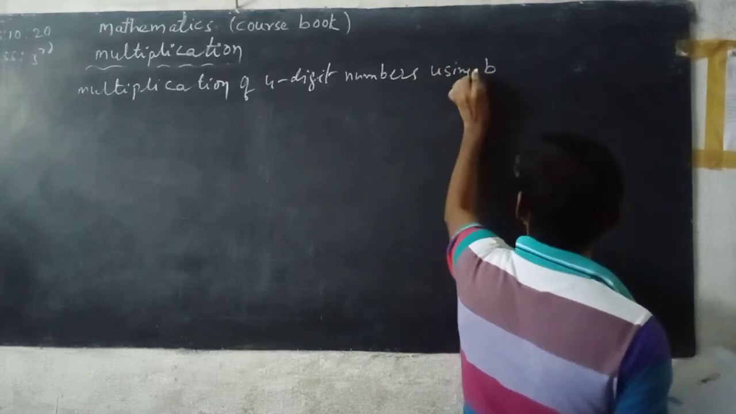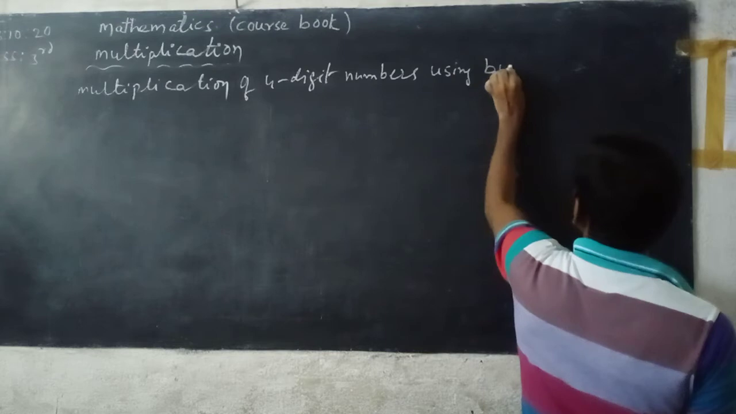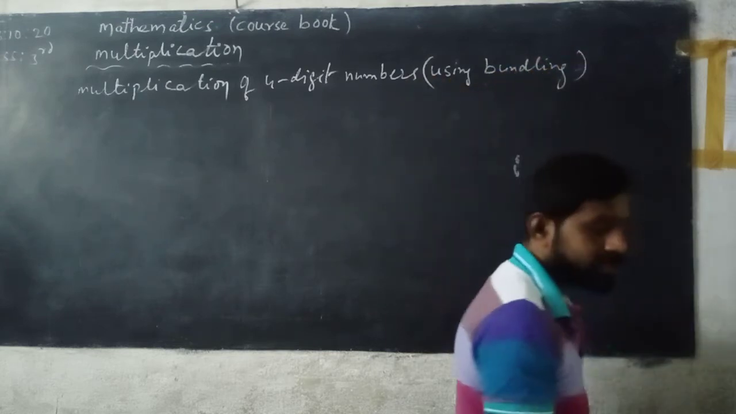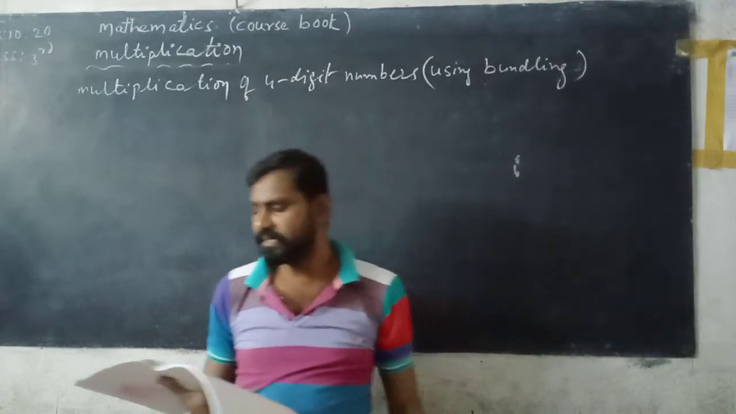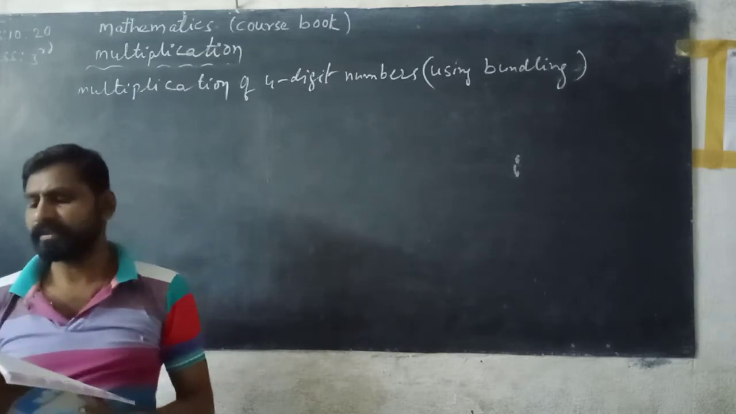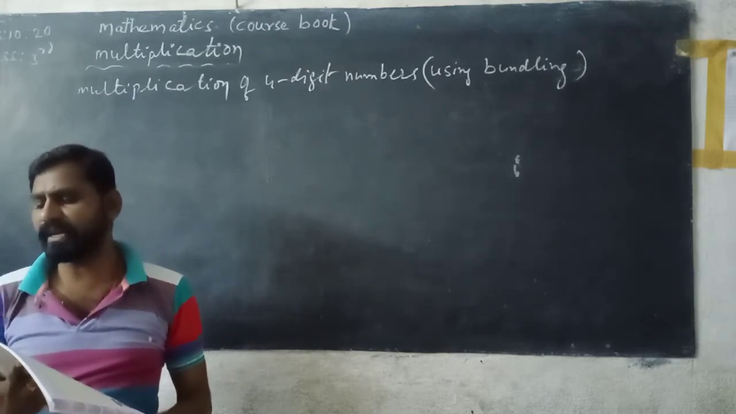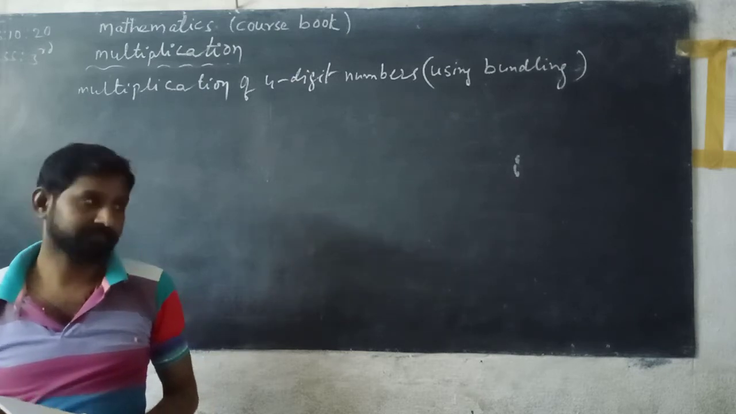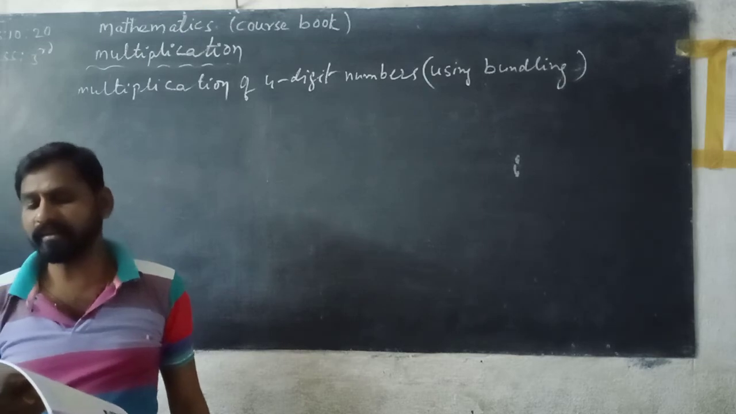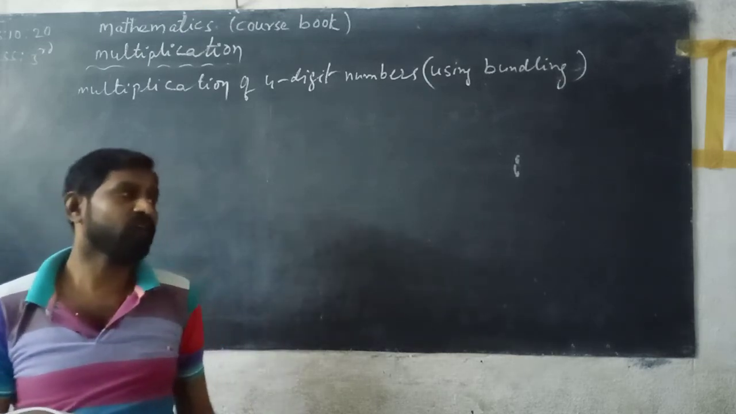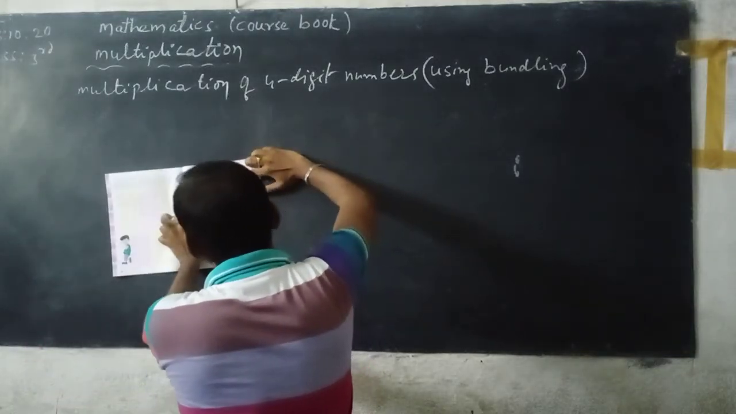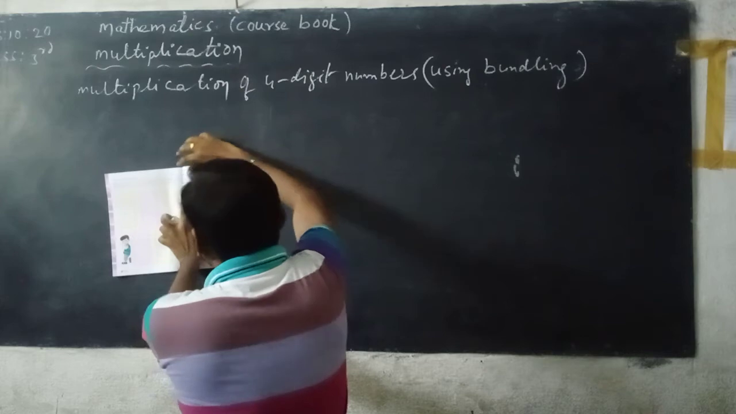Bundling. See here, Reshmi's mother is making a decorative hanging with beads. So she asked Reshmi to make chains of 9 beads each. 9 beads each. Reshmi made 5 such chains. How many chains did she make? 5 chains. In each chain, how many beads are there? 1, 2, 3, 4, 5, 6, 7, 8, 9.